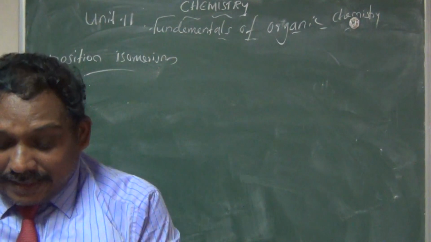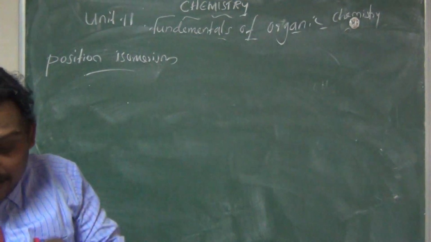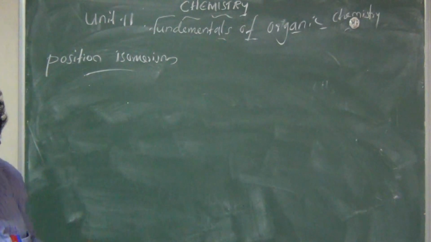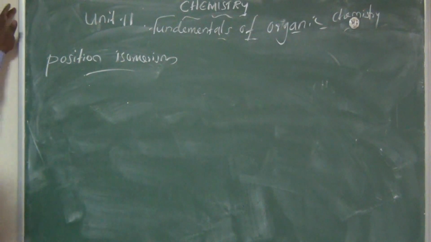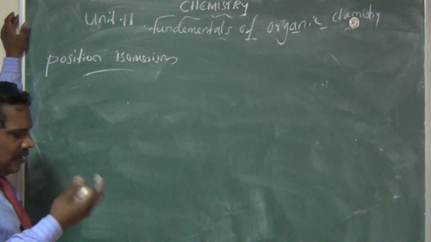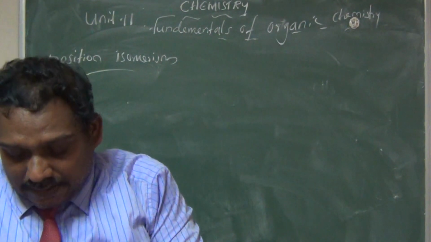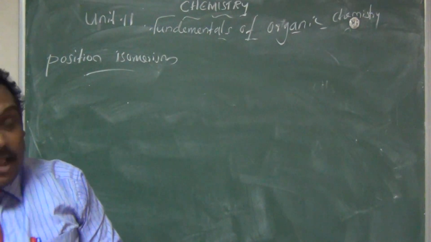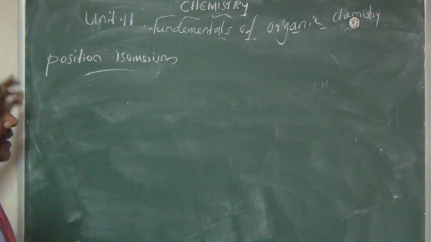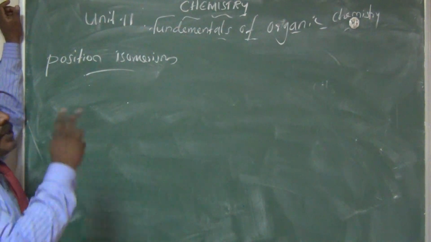Compounds having the same molecular formula, but differing in the position of the functional group, otherwise we can say the unsaturated linkage, otherwise we can say the position of the substituent.